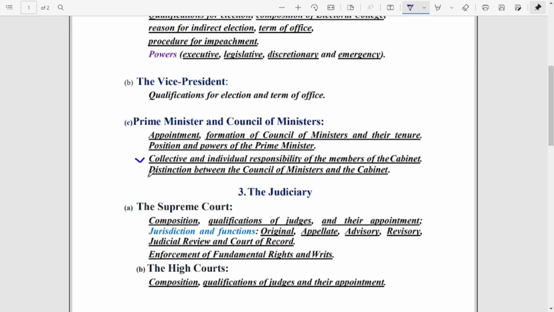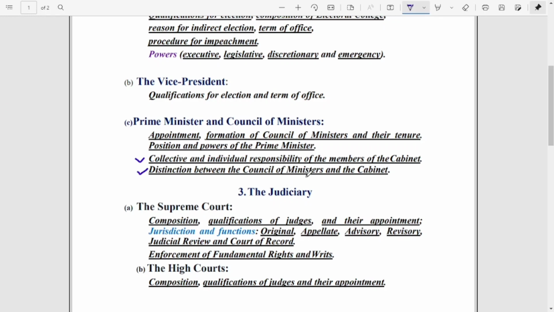Okay, then this one, you will get it in almost all the books separately in 2 columns. Differentiate between, or distinction between, the council of ministers and the cabinet. Altogether all the ministers are known as the council of ministers, but when we are to differentiate between the council of ministers and the cabinet, make 2 columns and write down the distinctions.